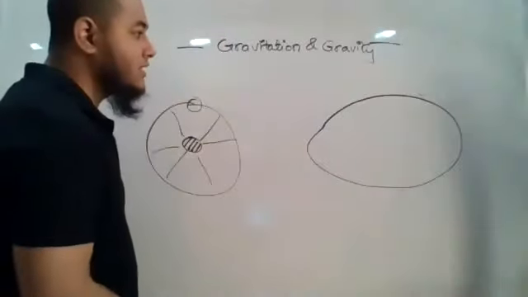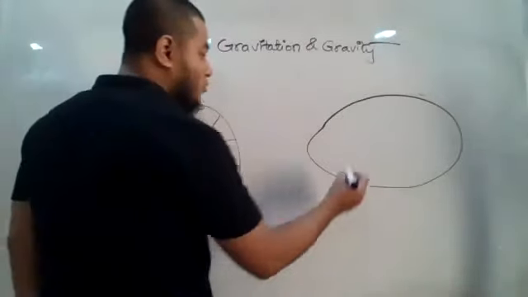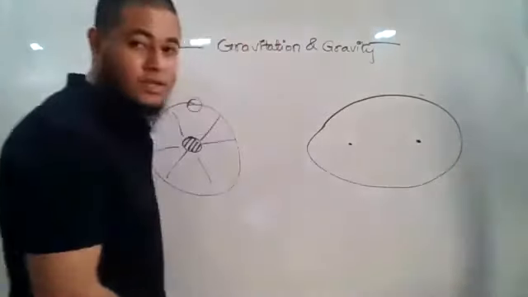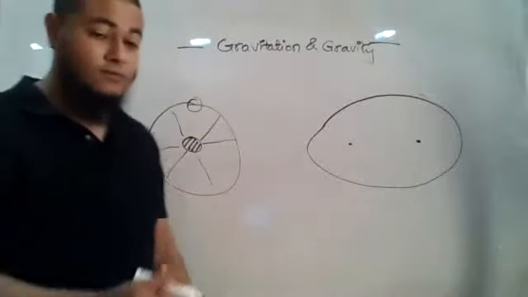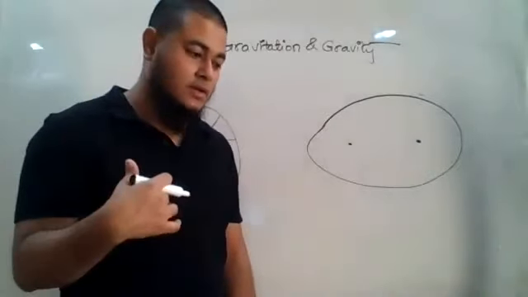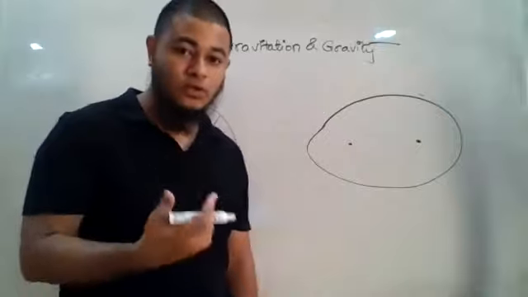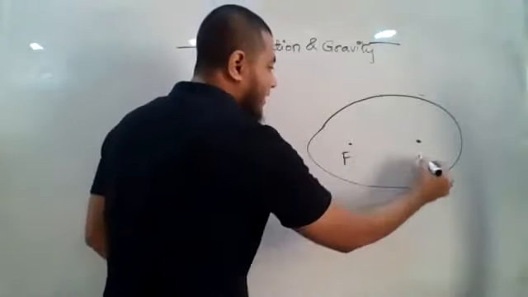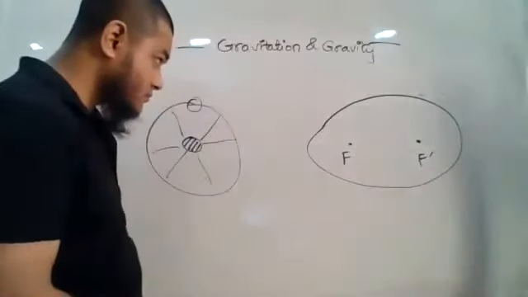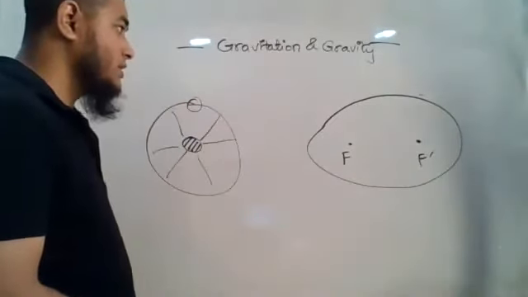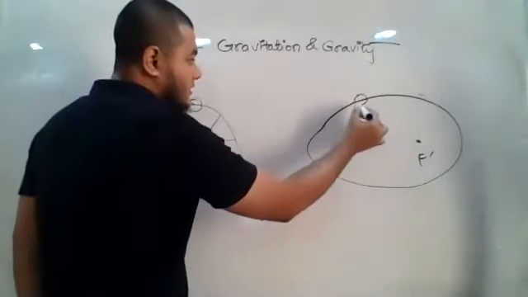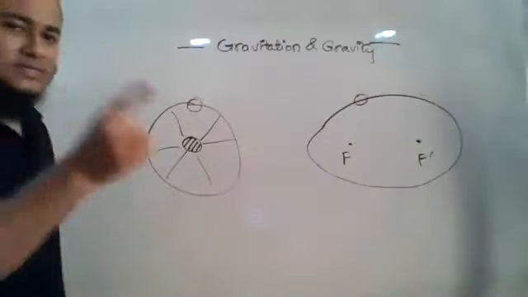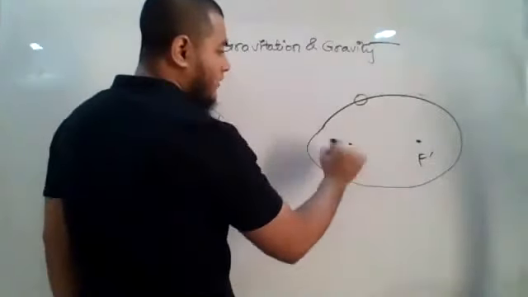Now when you study ellipse, you will get to know that there are two foci. One focus is here, another focus is here. Two foci, f and f prime. So when the earth moves in an elliptical path like this, now you might ask, sir, where is the sun? The sun is at one of the foci.